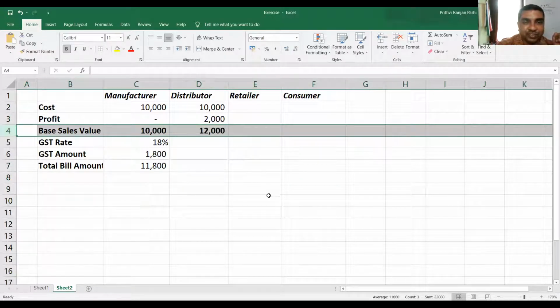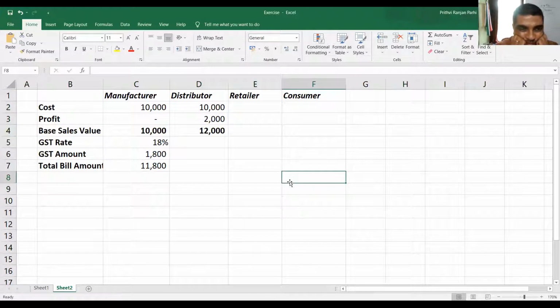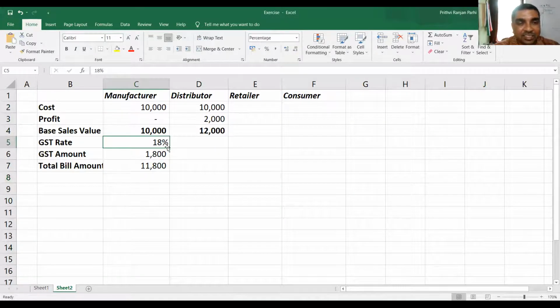Are you able to understand? Yes, sir. 12,000. So his sale value is 12,000, but he will also be charging GST on this, 18%. GST amount is how much? 2,160. How? 18% on 12,000.